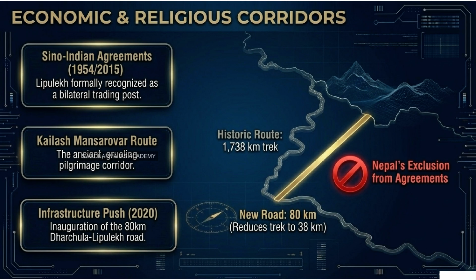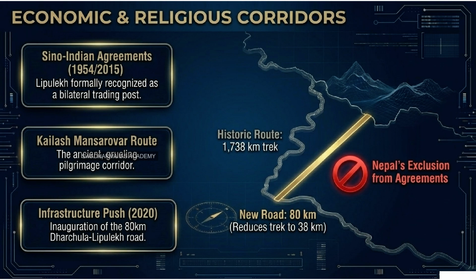Let's transition from the high Himalayas down to the plains of Bihar, specifically the West Champaran district. Ah, yes. The Susta dispute. Right, because here we're looking at a completely different kind of border issue. It's like the border literally got up and walked away. That's a perfect way to visualize it.